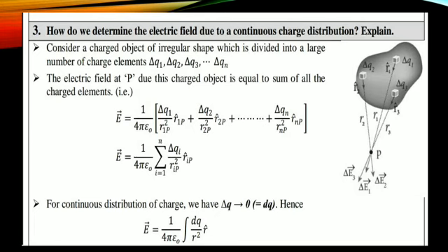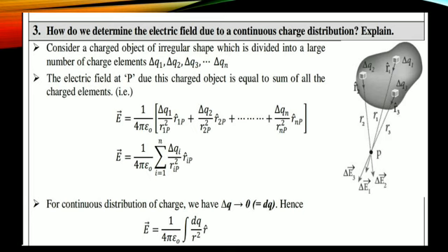Now come to this one. How do we determine the electric field due to a continuous charge distribution? For this one, you should write the theory, and at the same time you should draw this diagram. Now come to this one: the electric field at a point P due to the charged object is equal to the sum of the fields of all the other charge elements.